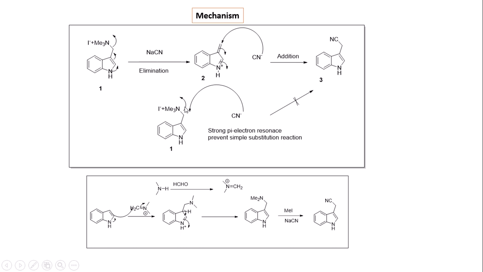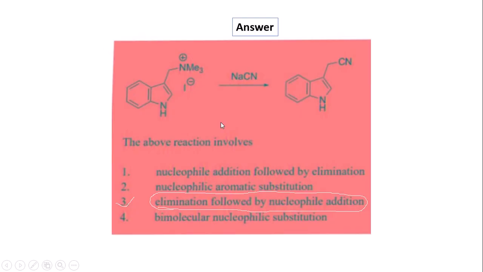That is, after the leaving group leaves the system, a carbocation is formed, and this carbocation is stabilized by the nitrogen lone pair electronic resonance, and hence it prevents the simple SN2 reaction. So the answer for this given problem is elimination followed by nucleophilic addition.